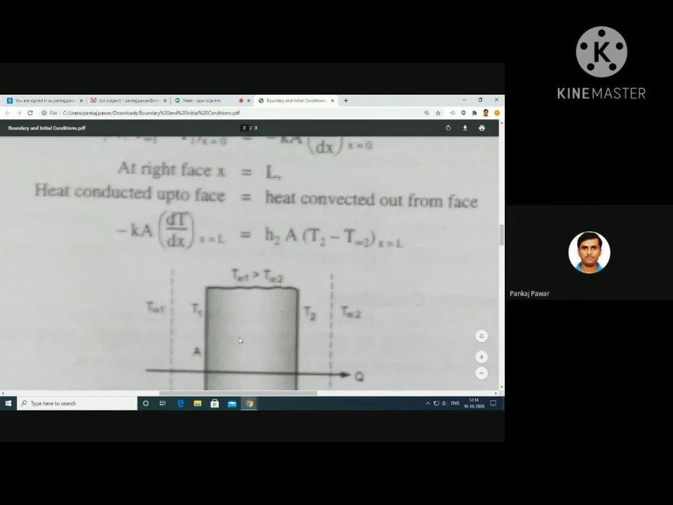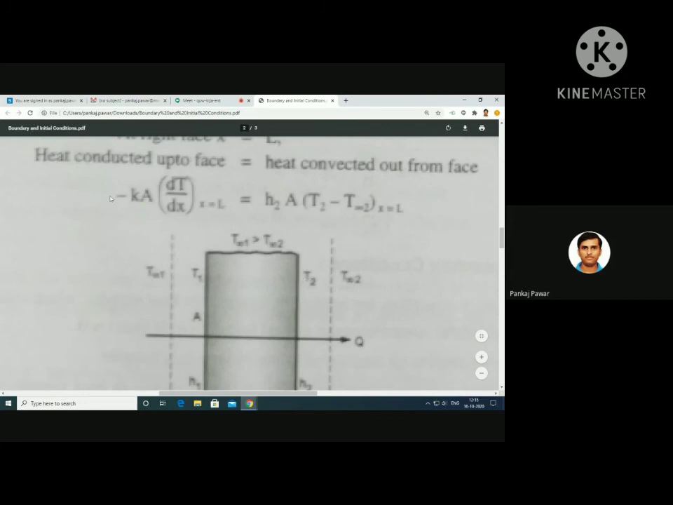So heat at the right side because of conduction is minus K A dT by dx, but this dT by dx in this case will be at x is equal to L, and it is equal to the convection heat transfer on the right side, H2 into A in bracket T2 minus T infinity 2. So T2 is higher than T infinity 2 here, so heat will be convected from the right face to the surrounding.